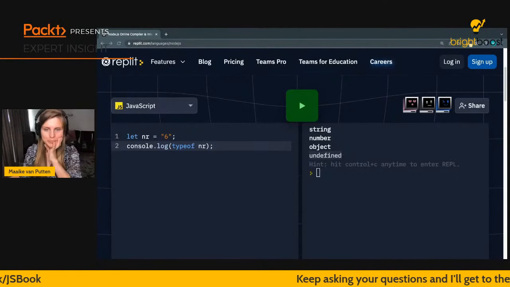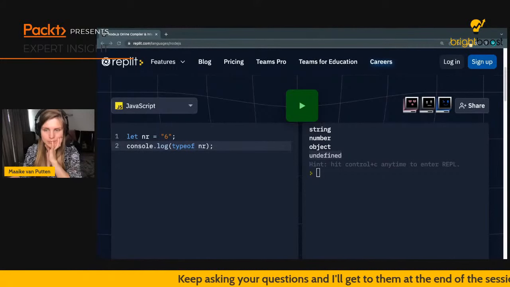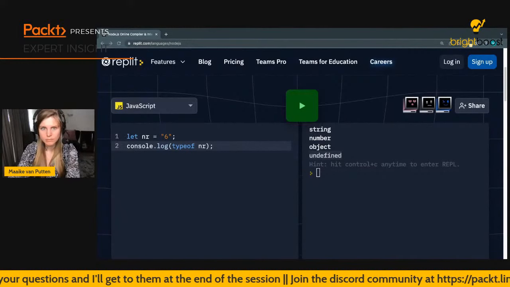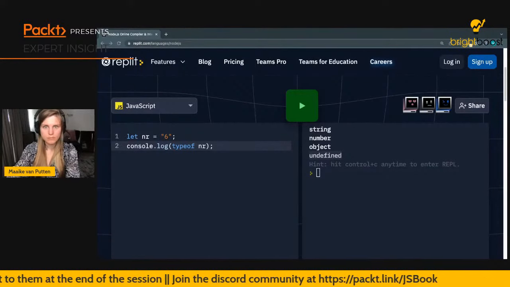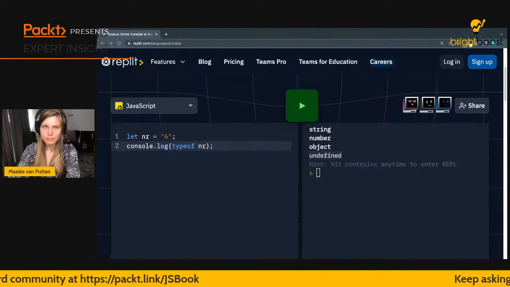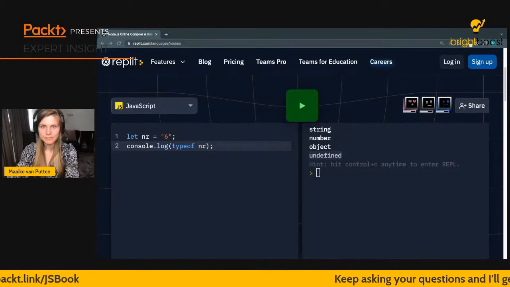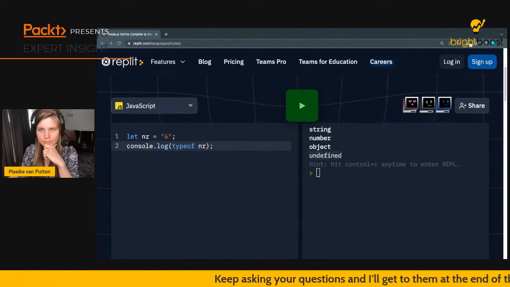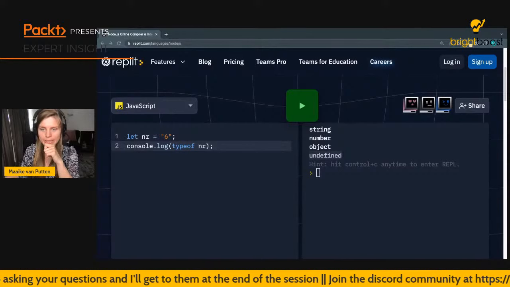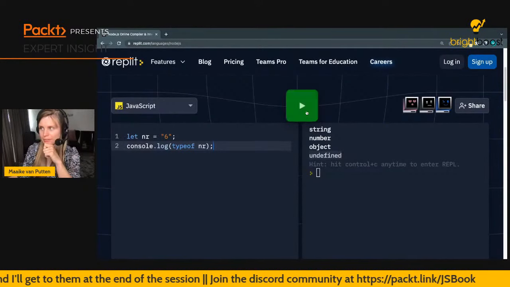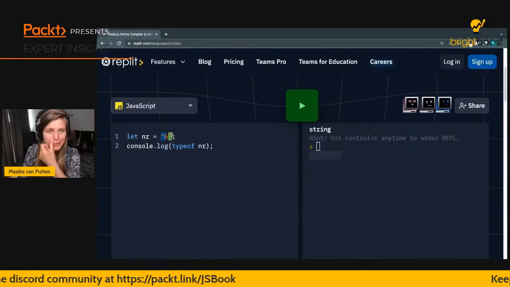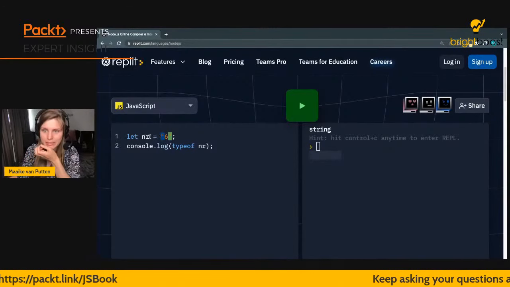What's the type going to be? So some people say string, some people say int. So string is the winning answer here. Because look, if we run this, it's going to say string. And that's actually because of these quotes. If I remove these quotes, it's going to be a number again.